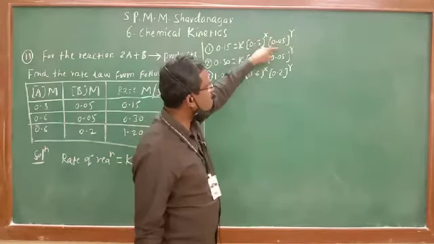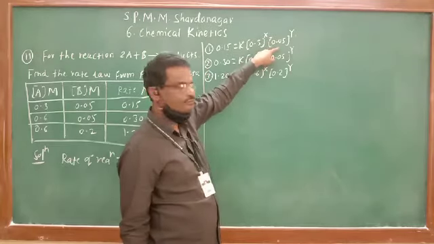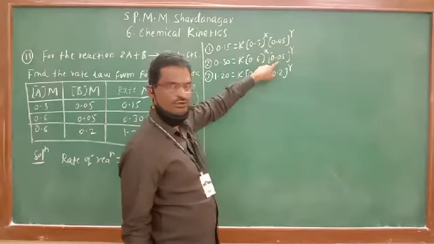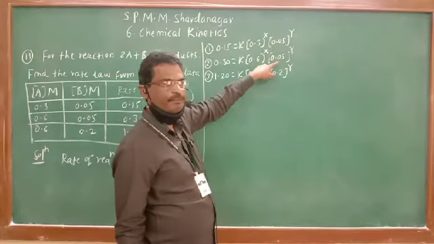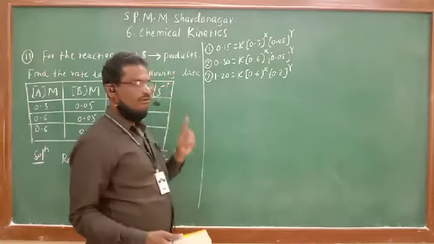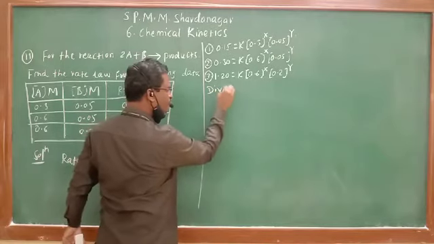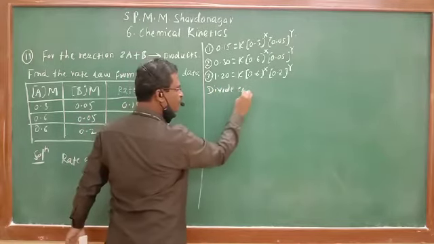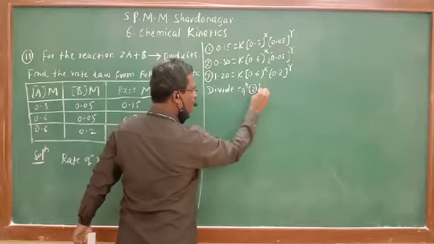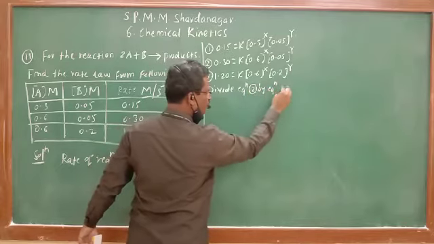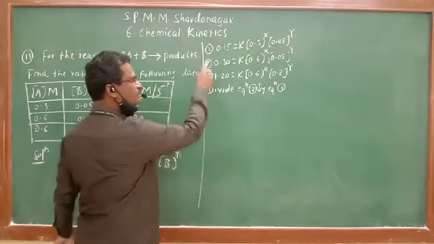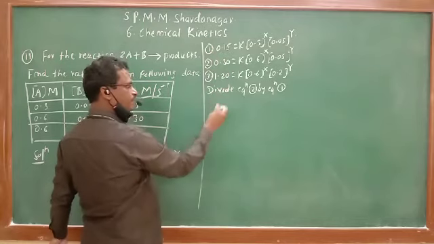These two terms cancel each other. It means we have to divide equation 2 by equation 1.